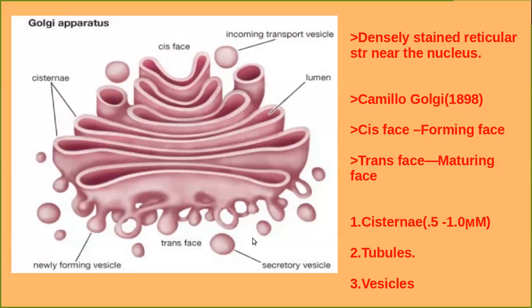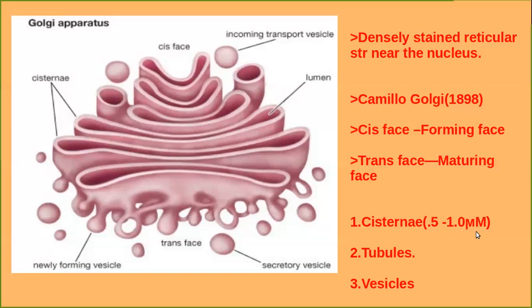It is mainly composed of cisternae, I said. The cisternae are flat, disc-shaped, sac-like structures arranged in a stack parallel to each other. Did you understand? This is the cisternae. When you consider the size of the cisternae, it has a size of 0.5 to 1 micrometer in diameter.